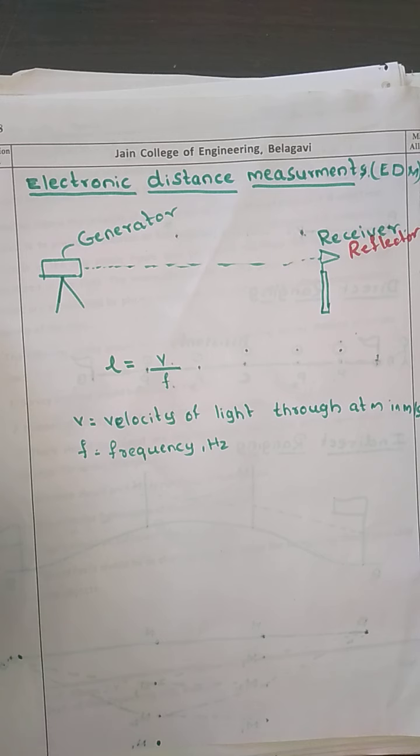So in today's class we have seen ranging and electronic distance measurement. These are very important aspects, especially ranging as a basic one, and EDM as an advanced one. Okay, so we are going to end the session today. Thank you.